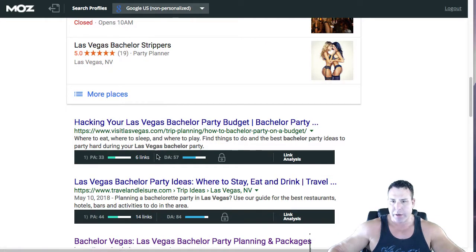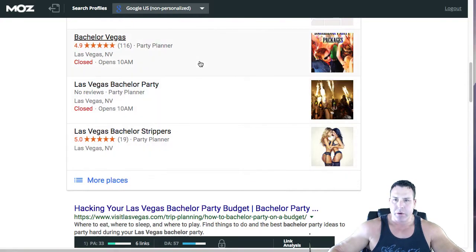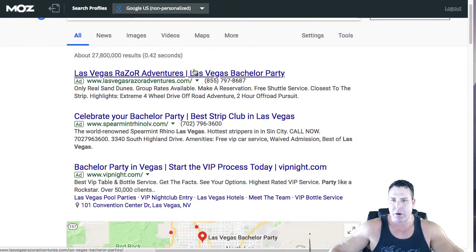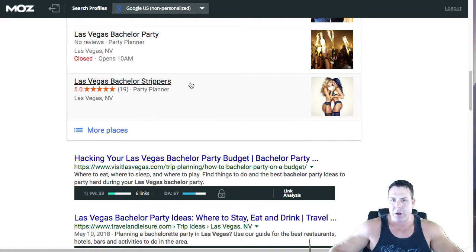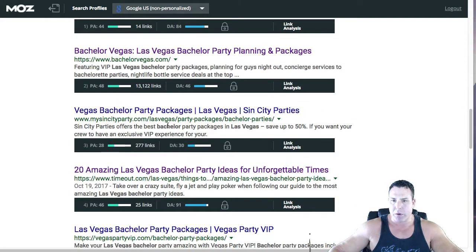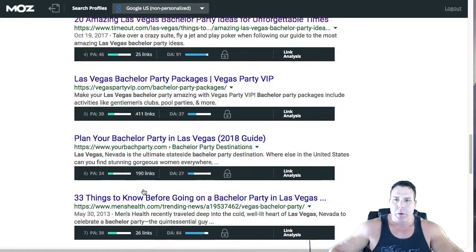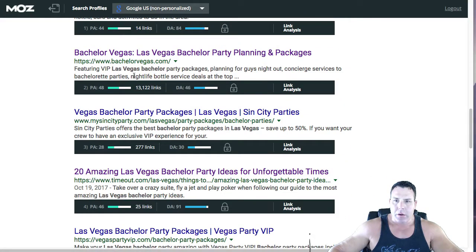These are the organic listings. This is a nice thing to have when you're doing keyword research, and I'll be doing another video on keyword research and how I do it. But this is a nice thing to start out with. Get this MOZ Bar, get it loaded into your Chrome, and start using it. When you do a search, you'll get an idea of what you're competing against here. Now, if you take a look here, we are right there. That's us.